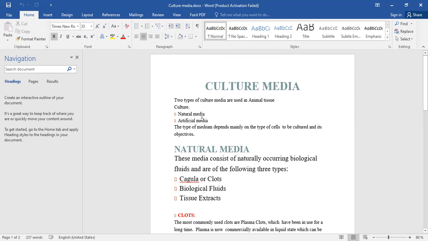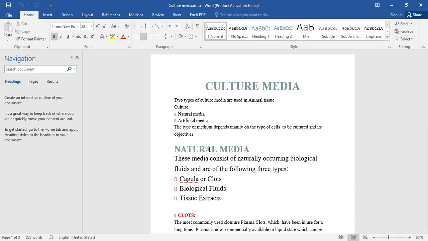The natural media is the media which contains some natural contents, and the artificial media is the media which may contain some artificial contents along with the natural media. So that is known as the artificial media. Now we talk about the natural media. What are the natural media?